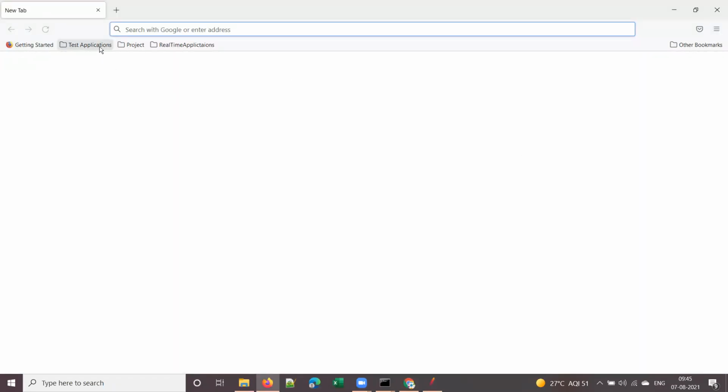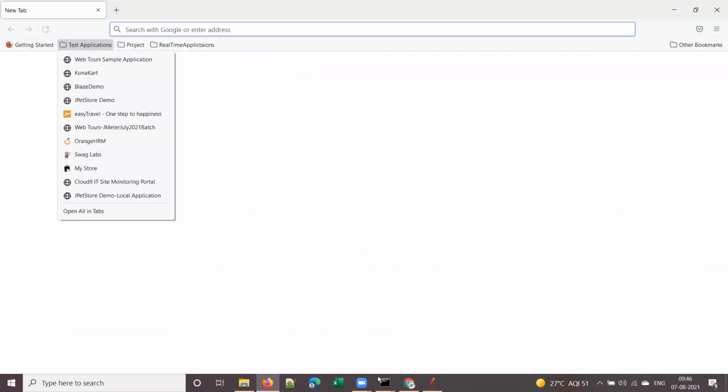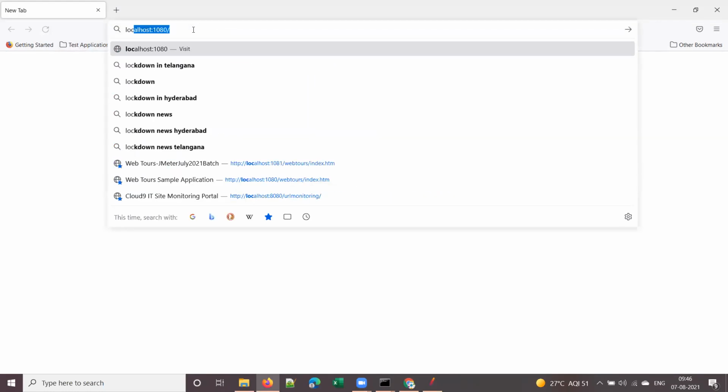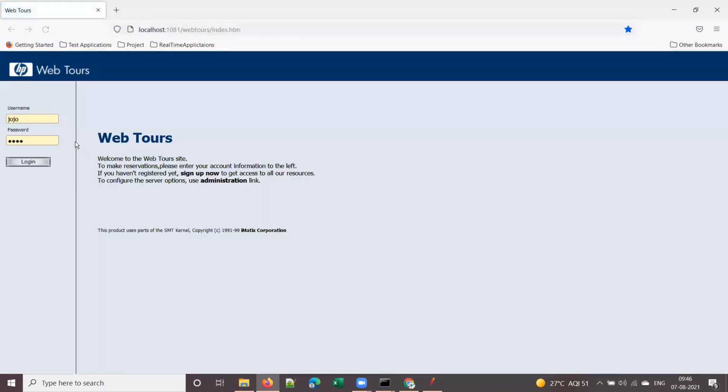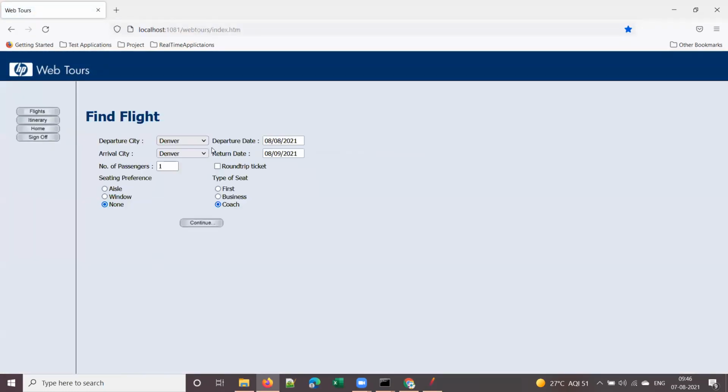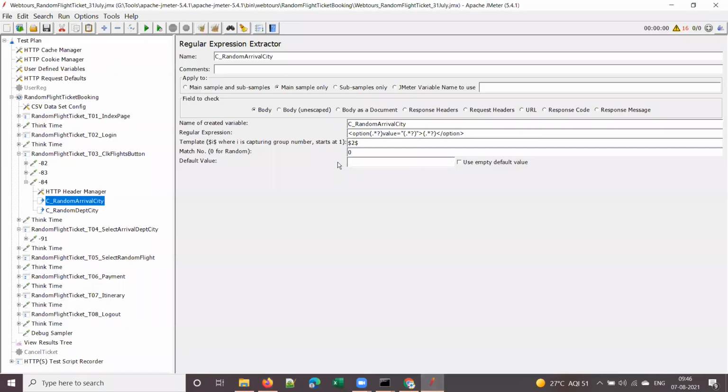Say for example, I want to capture all cities into something. In LoadRunner we used ordinal is equal to... those who completed LoadRunner, I want an answer from them. I want to select all the cities in the drop down into some variable. So how can I do that in LoadRunner, Mahendra? Ordinal is equal to all. Right, by using ordinal is equal to all. And now in JMeter, how to do that?